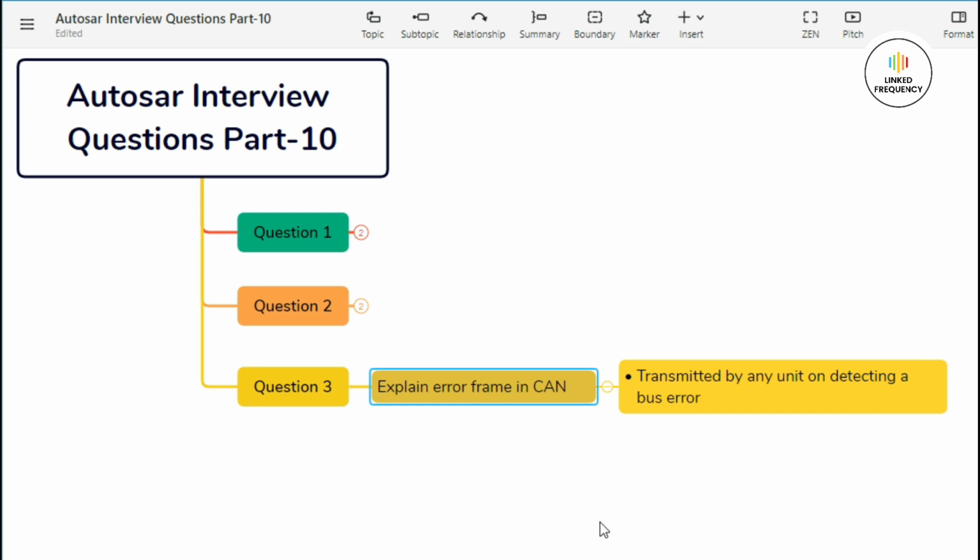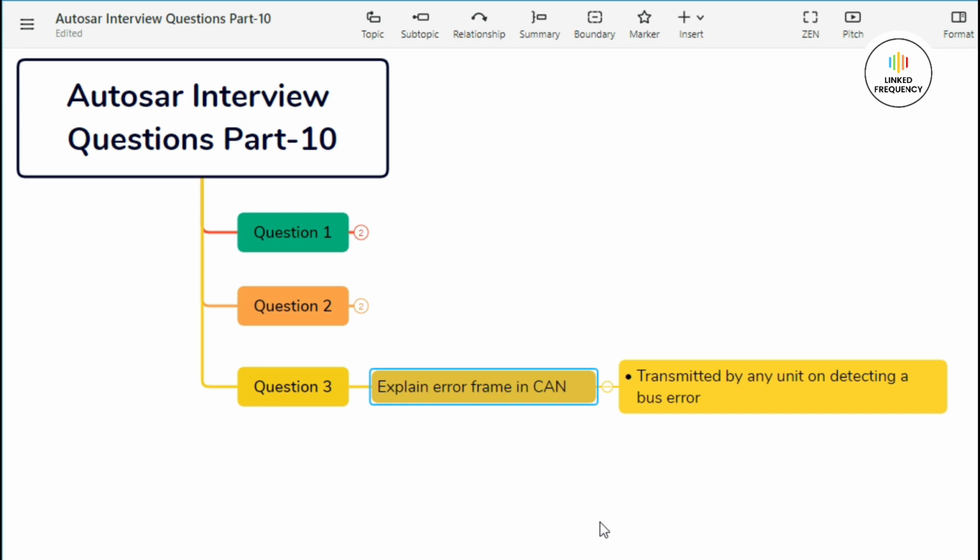When a node detects an error, it replaces the erroneous message with an error frame and transmits it immediately. Receiving nodes use error frames to update error statistics, adjust error counters, and initialize error recovery procedures as defined by the CAN protocol. Error frames play a critical role in maintaining the integrity and reliability of CAN networks by facilitating error detection, fault isolation, and effective error handling.